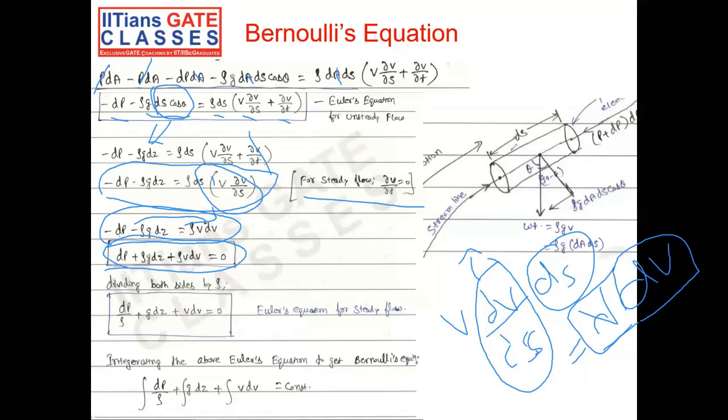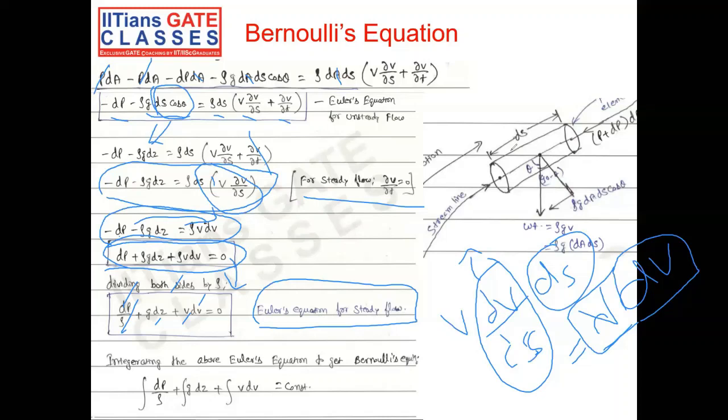Finally, a small manipulation where I divide the entire equation by rho. So I have dp by rho plus g dz plus v dv equal to 0. This is called the Euler equation for steady flows, and this is the level of simplification we have reached so far. This is a differential equation which deals with the change in pressure, the change in height, and the change in velocity.